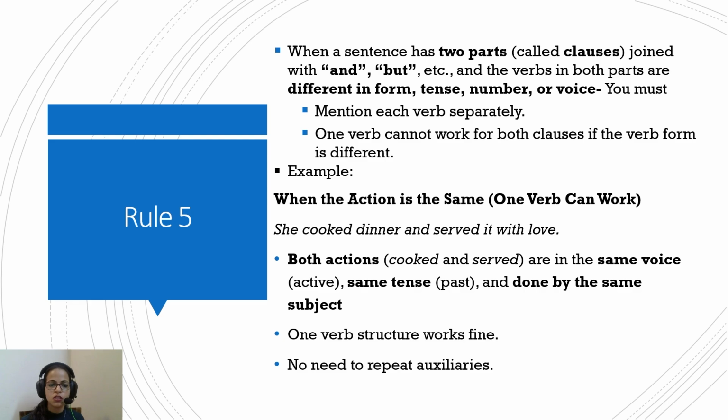Here's the solution. Now we have reached rule 5. When one sentence has two parts, they are called clauses.